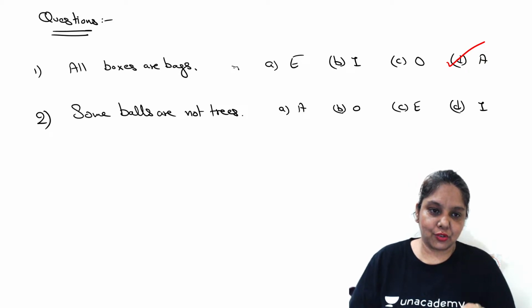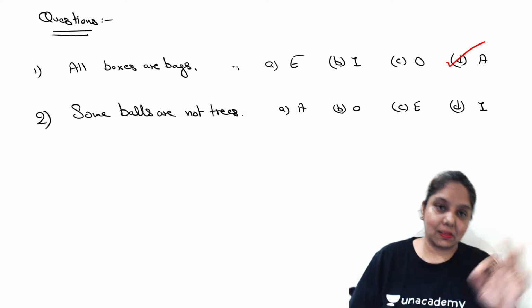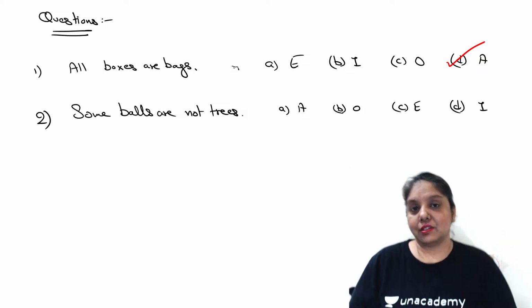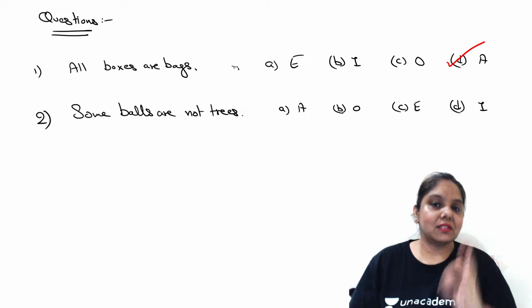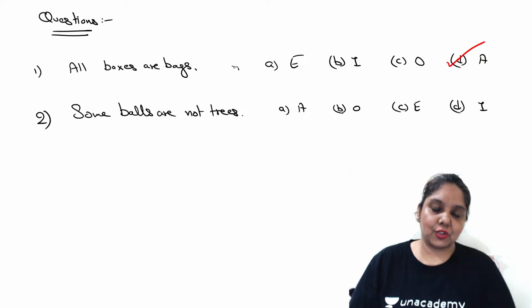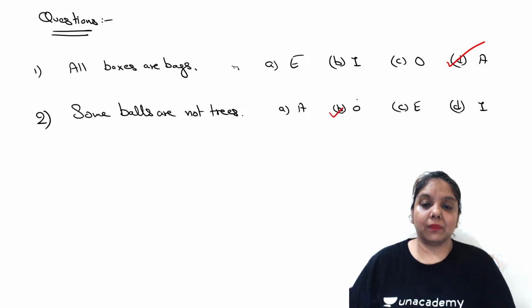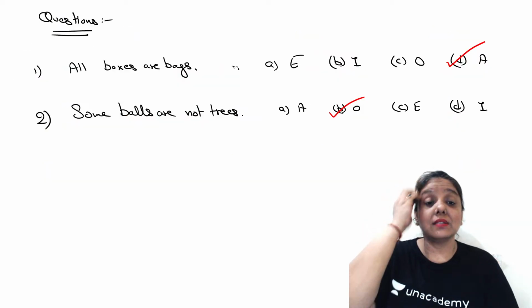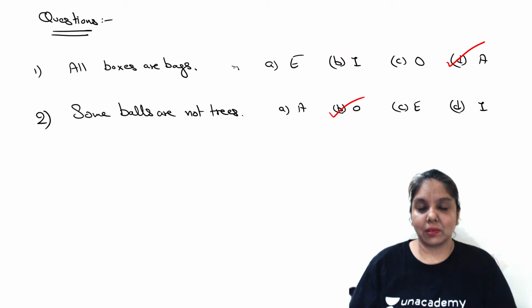And in that situation, "some balls are not trees" simply determines that this proposition is a particular negative proposition. And the symbol for a particular negative proposition is an O. We have done that, an O, right? Some subjects are not predicates, some balls are not trees, and an O symbol, right?